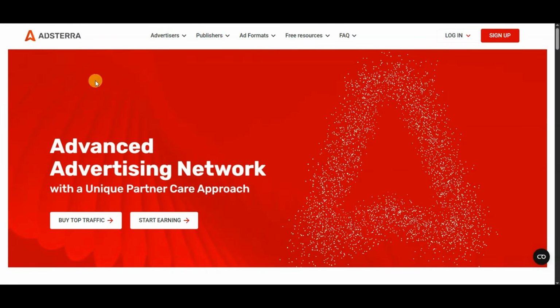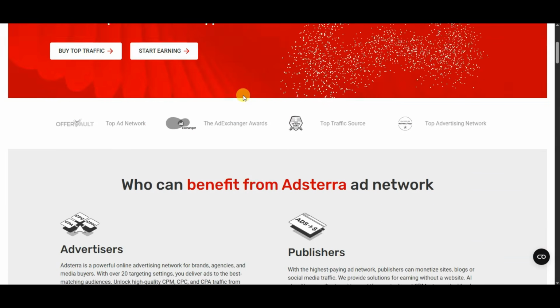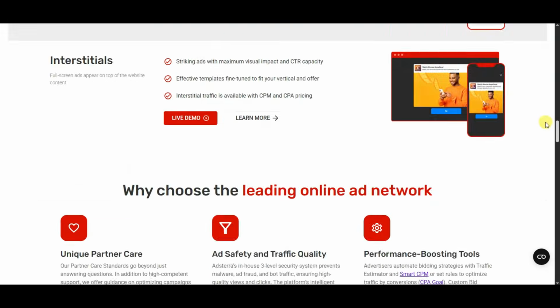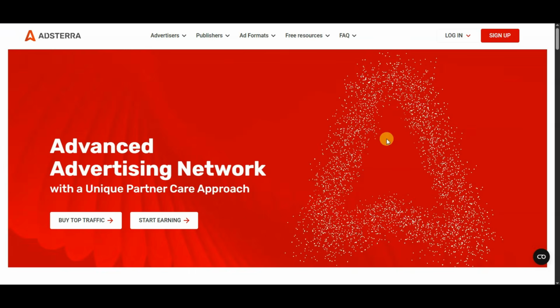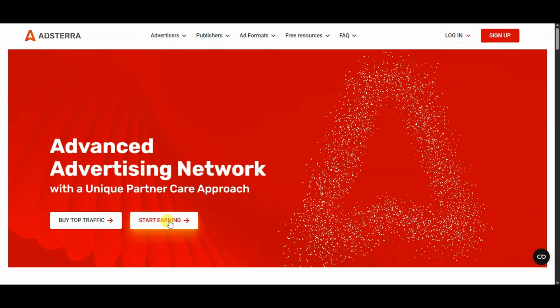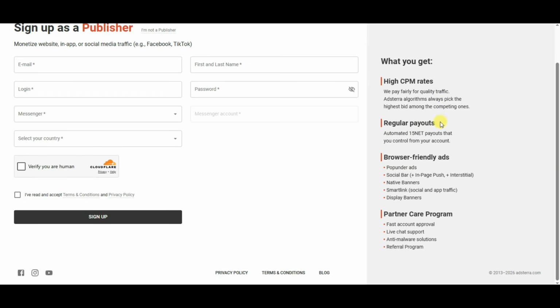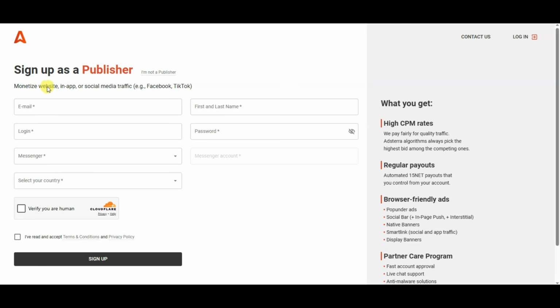First of all, you can go on Adsterra platform. This is the best and most popular platform. Here you can see this platform has 60,000 partners. Guys, first of all, you will have to create account on this platform. You can click on this button. It will then take you to this page. Here you can see what you get: high CPM rates, regular payouts, browser-friendly ads, and a partner care program. Here you can see you can monetize your website, in-app, or social media traffic like Facebook and TikTok.